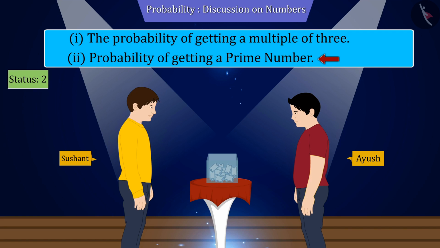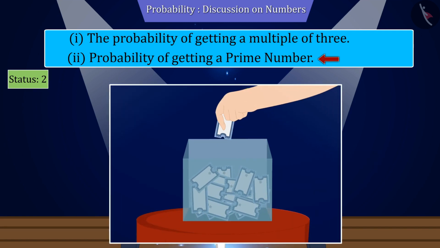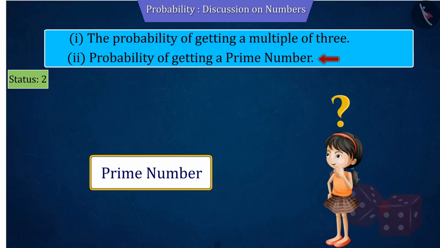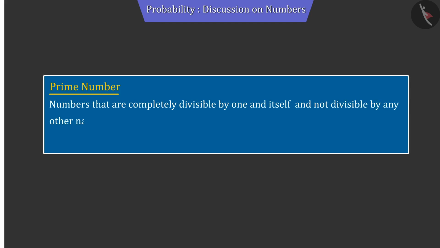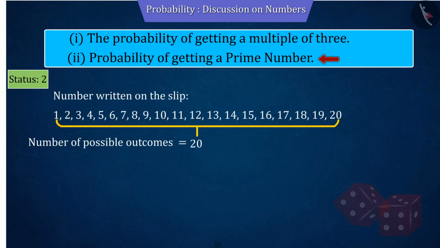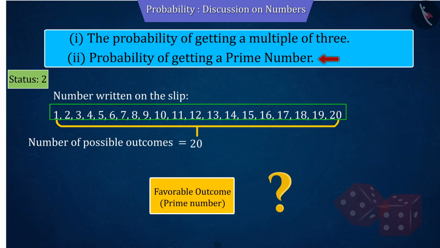Let us now discuss the second part of the question, where Ayush chooses a slip of prime number. Do you remember the prime numbers? Numbers that are completely divisible by 1 and itself and not divisible by any other natural number are called prime numbers, such as 2, 3, 5, 7, etc. Now, can you find the outcome favorable to the event from these 20 numbers?